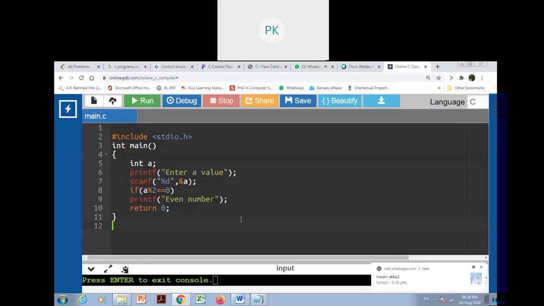Okay, noted. So let's see next. In the same model, we can write any number of programs. For example, whether we have given a character or not, whether we have given a vowel character or not, whether we have given a number or not. Like that, we can write any programs in a simple if statement.